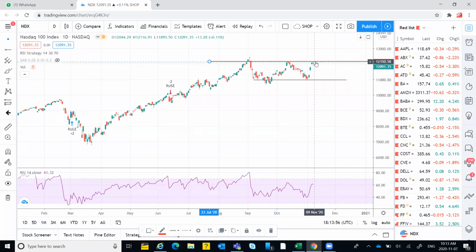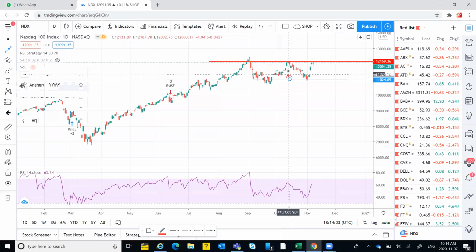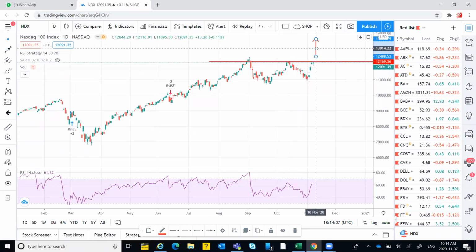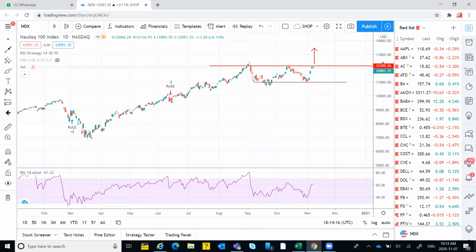So if the index manages to cross this level, the next level should be 13,450 approx. So these should be the next levels for the NASDAQ 100 index.